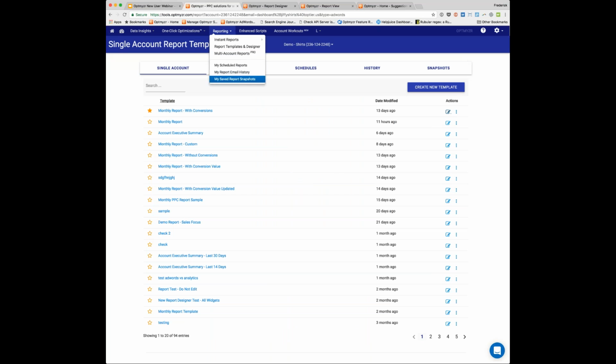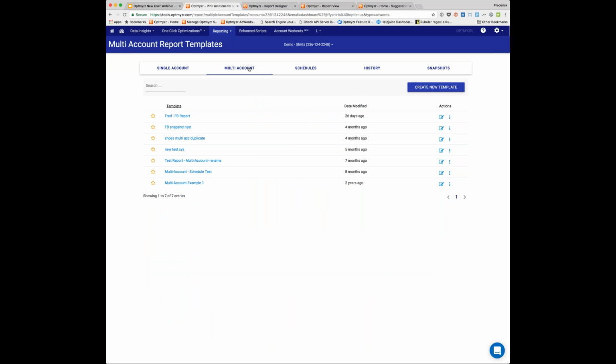Now, we also do have multi-account reporting. So multi-account means you can combine multiple AdWords accounts, or you can combine multiple types of accounts. You can do AdWords plus Bing Ads plus Facebook ads. You can also integrate Google Analytics.